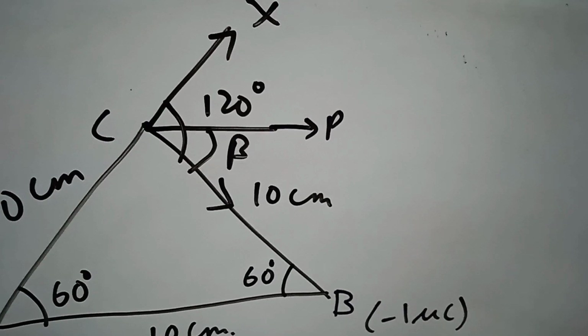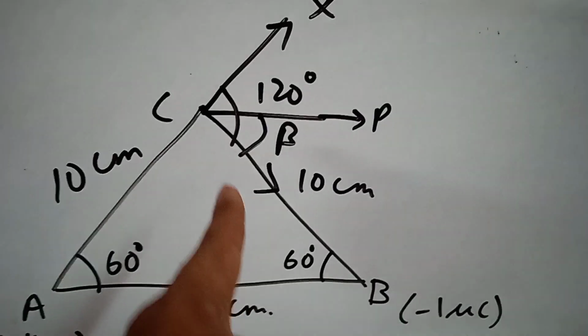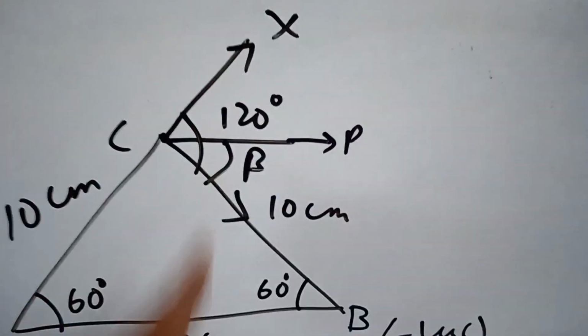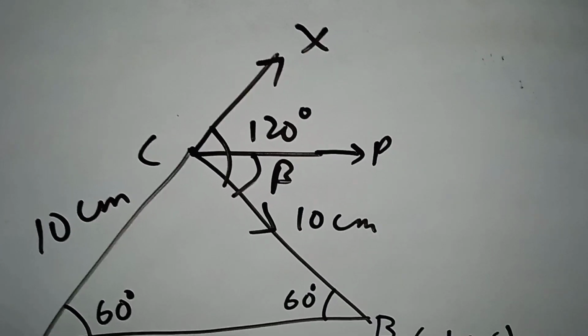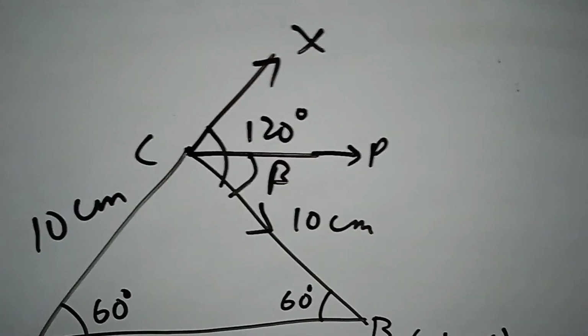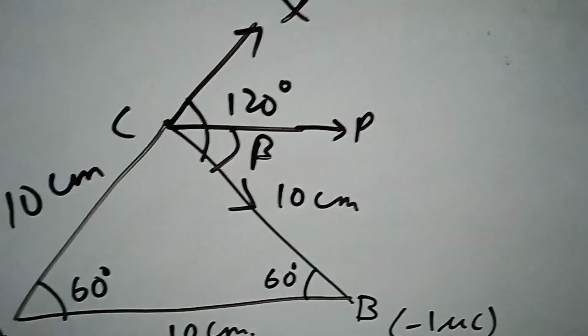Whereas B is having negative charge and C is having positive charge. So there will be attraction. So it will come like this. One will come like this and the other goes like this. So the resultant will be along CP. So this angle is beta. We will find it out afterwards. If angle ACB is 60 degrees, then this has to be 120 degrees.